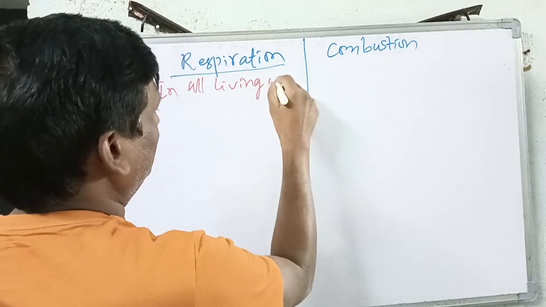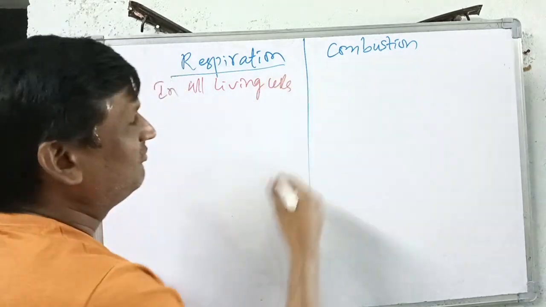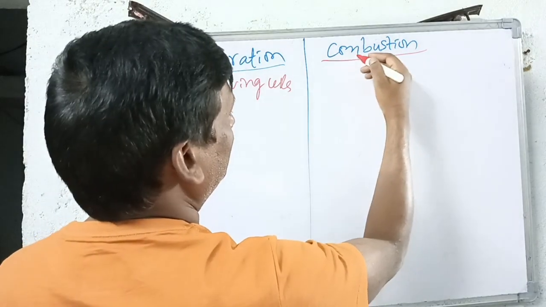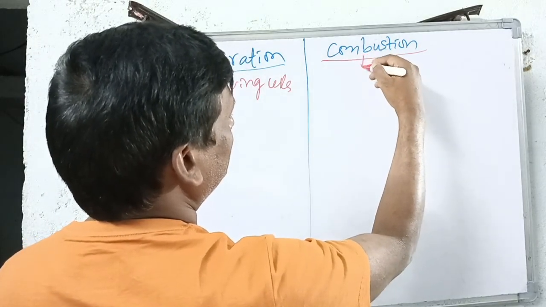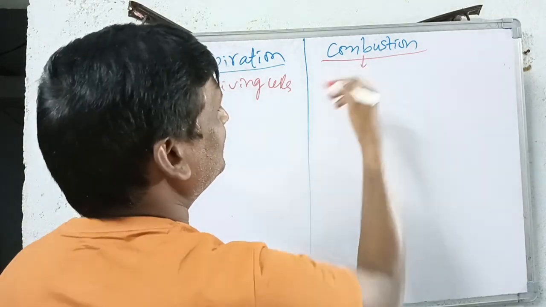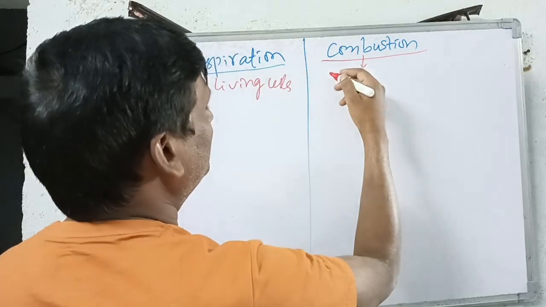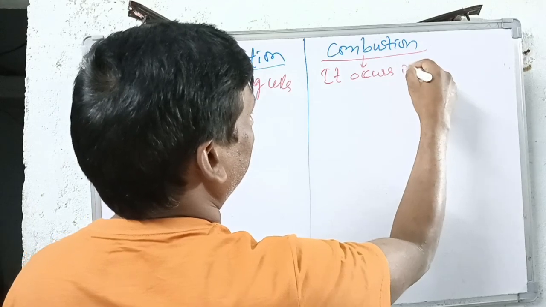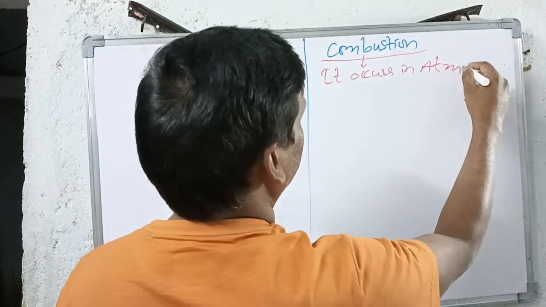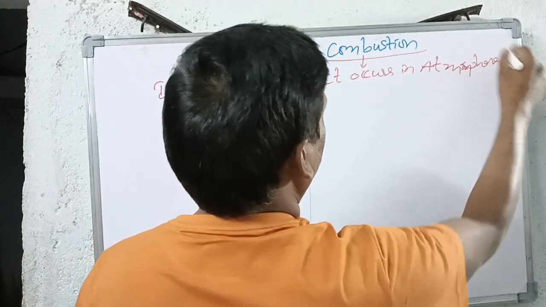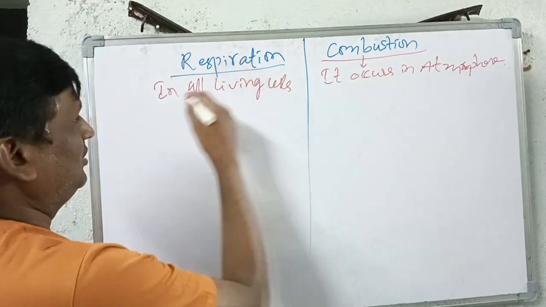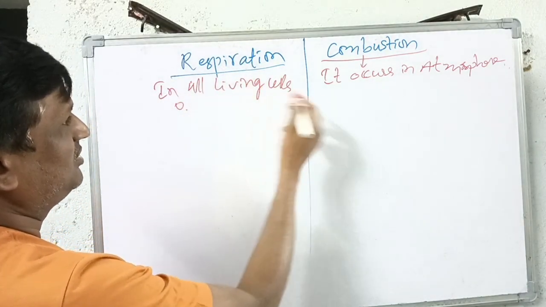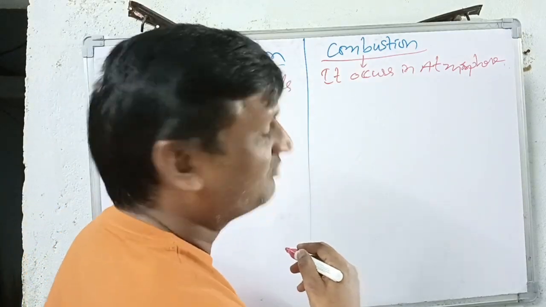In living cells the respiration takes place, whereas combustion, like the burning of paper or burning of mastic, is a combustion process. So it occurs outside of the cell, or in the atmosphere. Generally respiration occurs in the presence of oxygen, and combustion also occurs in the presence of oxygen.